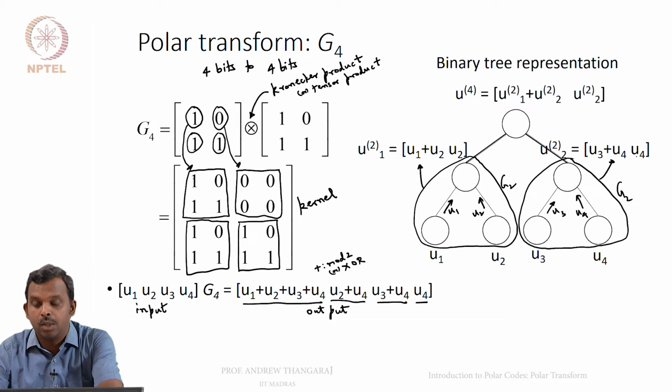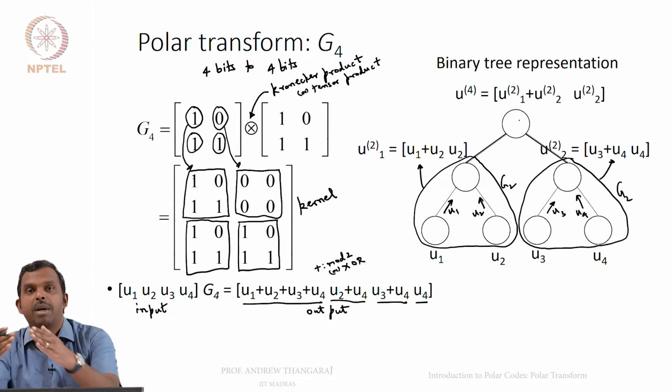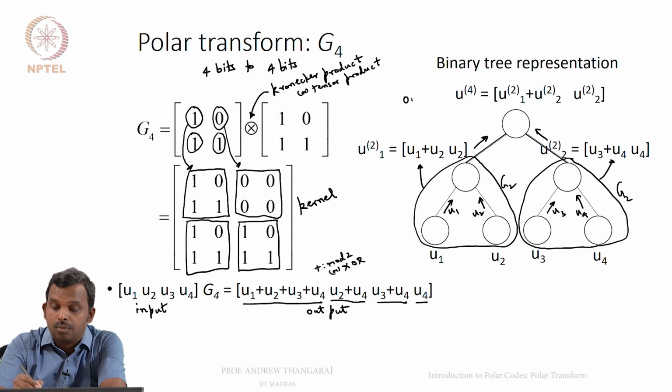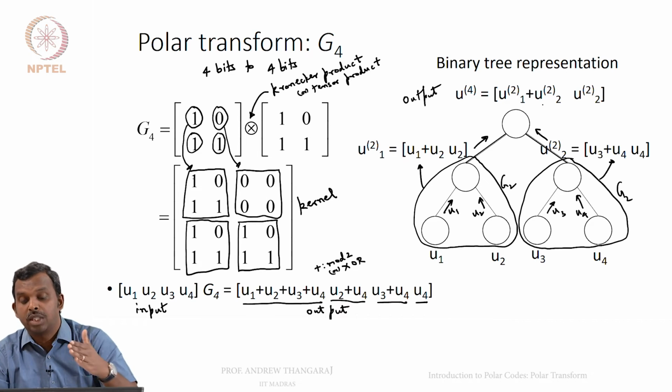And then what do you do for the next level? When you go from G2 to G4, you take two such things and combine them further again. How do you combine? The same rule. Two sets of bits are coming in.